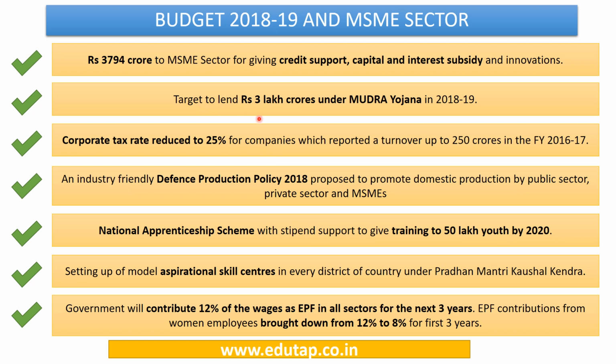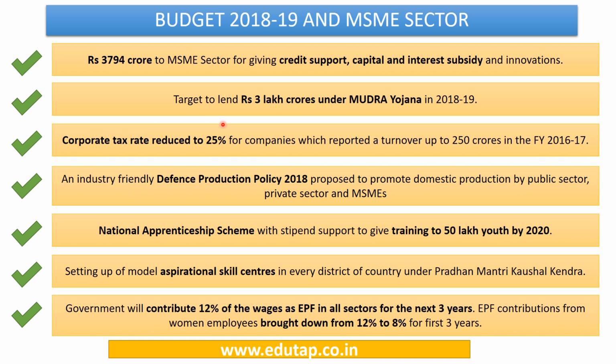Also, there is a target to lend rupees 3 lakh crores under the Mudra Yojana in 2018-19. So this is the scheme Mudra Yojana which is there for this MSME sector, and the target for this scheme has been kept at rupees 3 lakh crores.